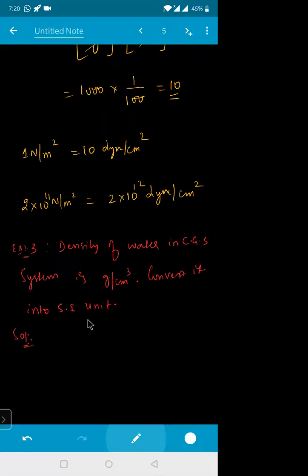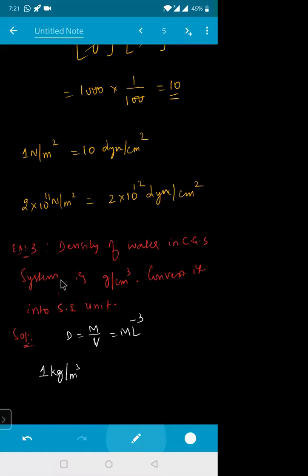So what are the dimensions of density? Density is equal to mass by volume. So it is ML power minus 3. The CGS unit is 1 gram per centimeter cube. So the SI system will become 1 kg per meter cube. Is it clear?